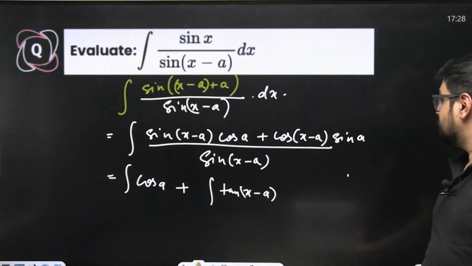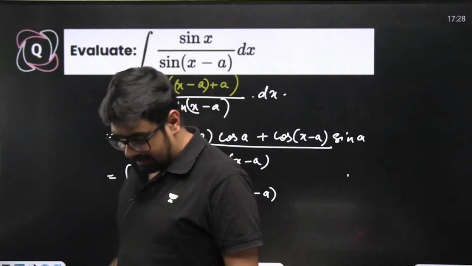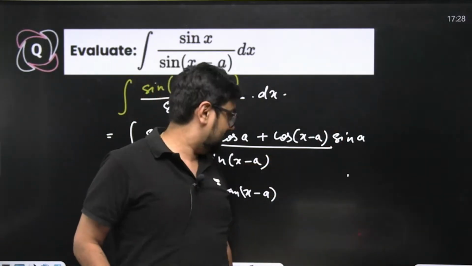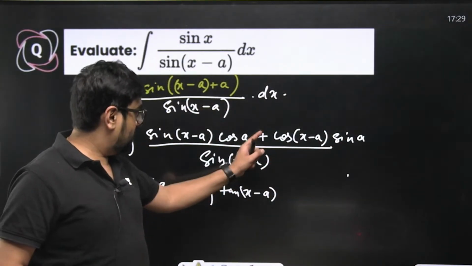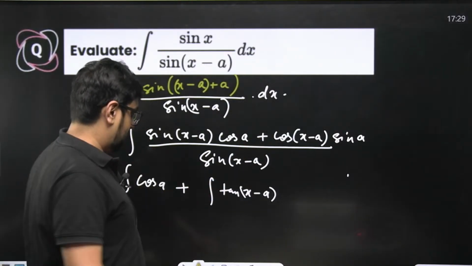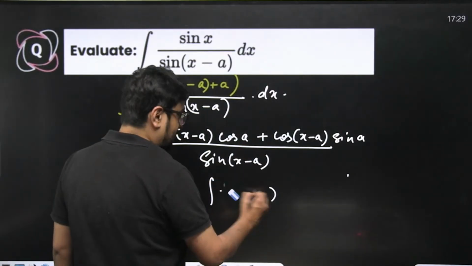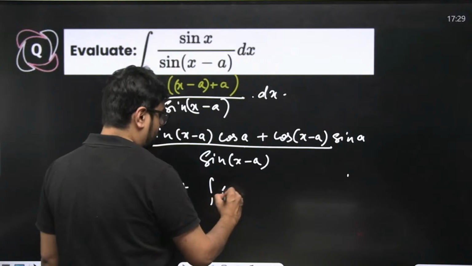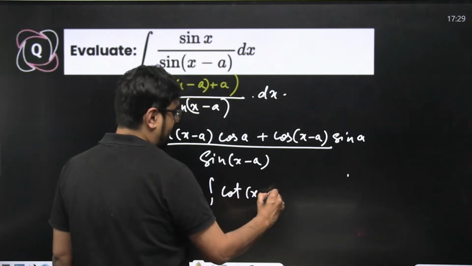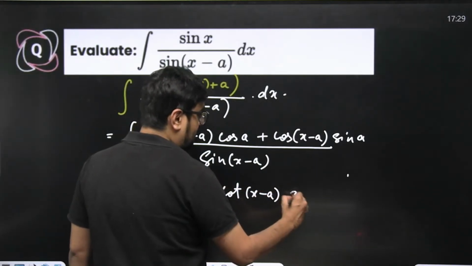No, sorry. Something is wrong. This is wrong. It's cos by sine. So cot of x minus a into sine a will remain.